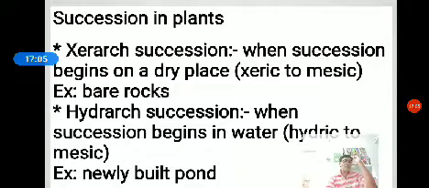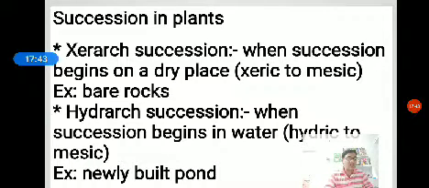Before going to that, one question: why is secondary succession faster than primary succession? Because some soil or sediments are present. The secondary succession begins in an area where the fertile soil and substratum are already present, so the secondary succession is faster than primary succession.